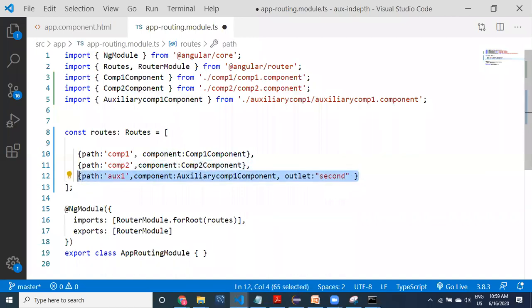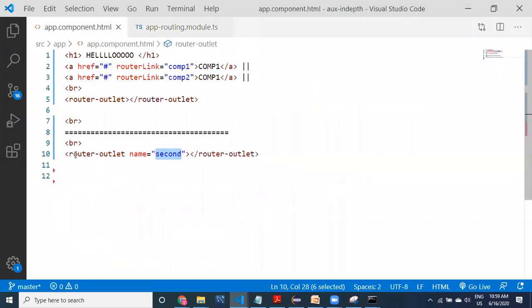All right. So path auxiliary1, component auxiliary component, outlet second. Now the router outlet name equal to second. This is going to be something like router outlet, name second. This name should get matched over here. And then when you are clicking comp1, I'll do one thing. If I click on comp1, only one thing is going to happen. You can take another one.